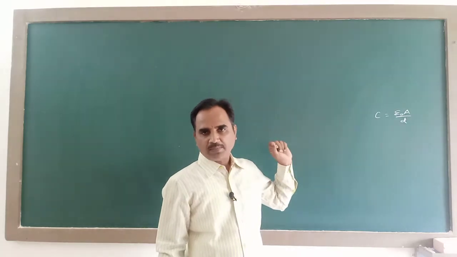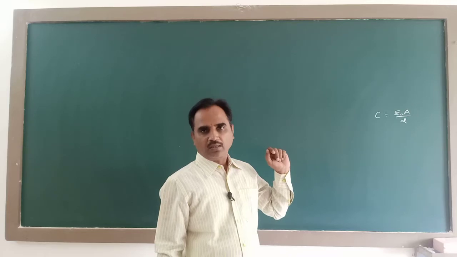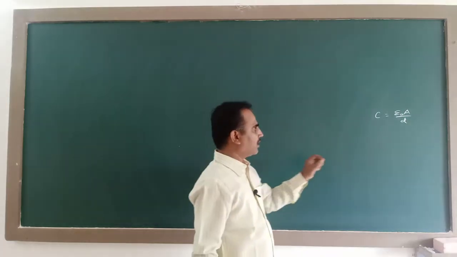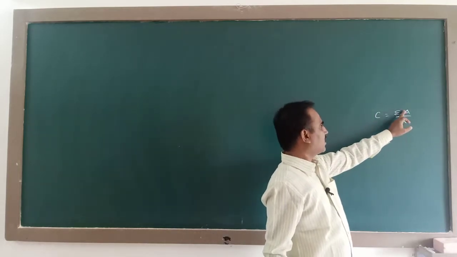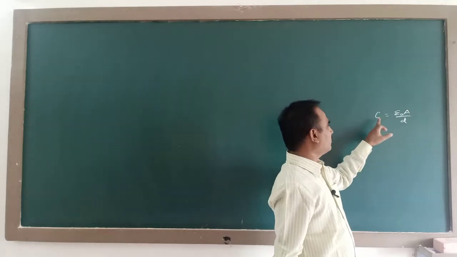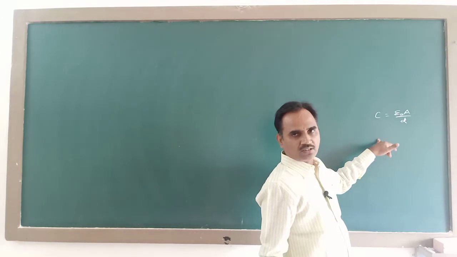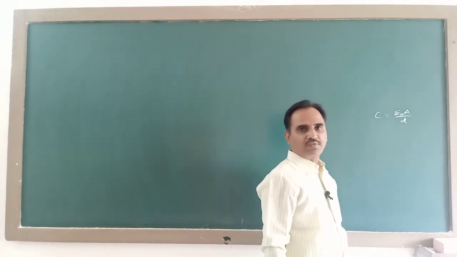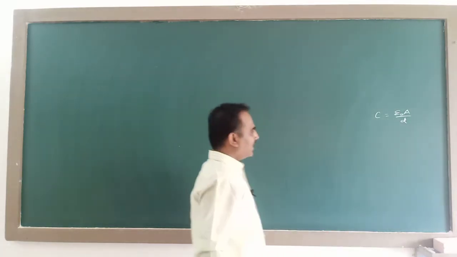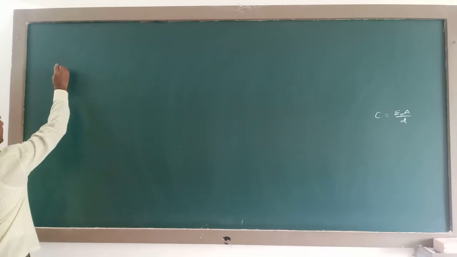In case air is replaced by some other dielectric medium, then the relative permittivity or dielectric constant of the medium will come here, that is epsilon naught into epsilon R A divided by D. Therefore, the capacitance of this capacitor will increase. So, the effect of dielectric is it increases the capacitance of a capacitor according to this relation. You can also understand the effect of dielectric in another way.